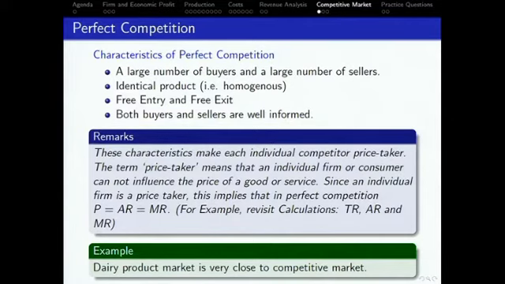So when economists say identical product, what does that mean? It basically means no matter which attributes you consider, in terms of taste, preference, shape, whatever attributes, they are exactly the same. In the real world, sometimes it's very difficult to get that. Even if you go to the same apple tree, that will not give you the same shape of apple. However, if I consider a dairy product, it is pretty much identical. If I consider petroleum products, say gas price, petrol price, each is very identical. Right? Now see, if the product is not identical, what will happen?